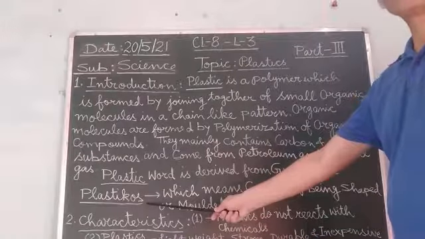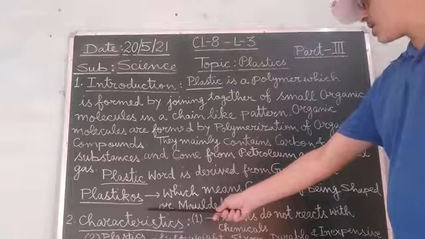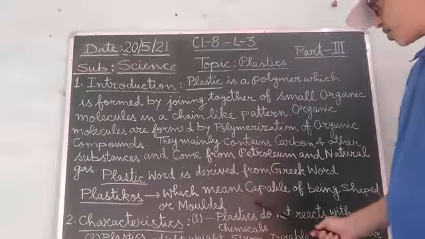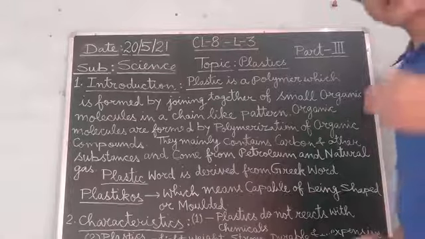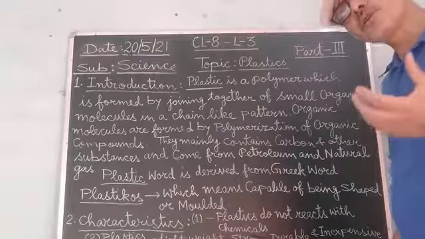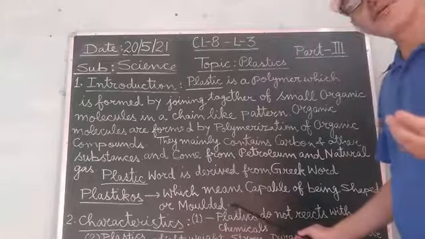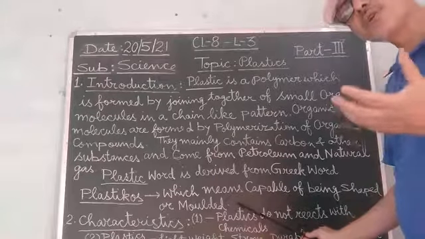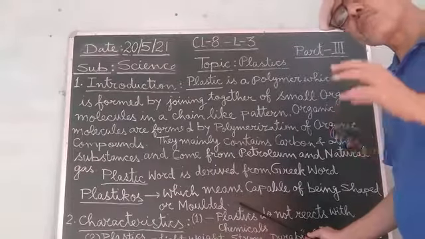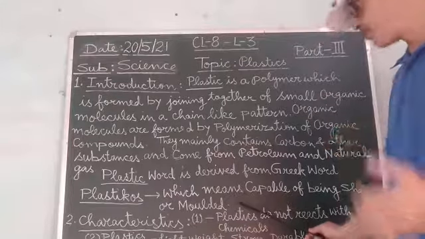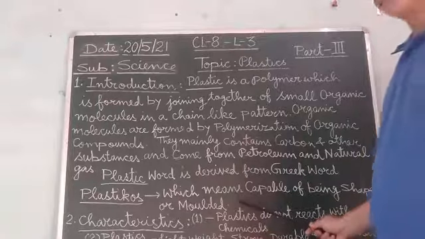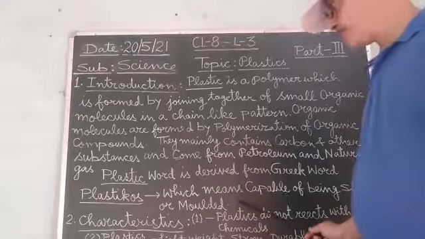So what is the meaning of this? Plastikos in Greek means the thing which is capable of being shaped. That means the thing which can be given shape, or can be molded. We can give them different shapes or mold them according to our desire. So this is the meaning of plastic.